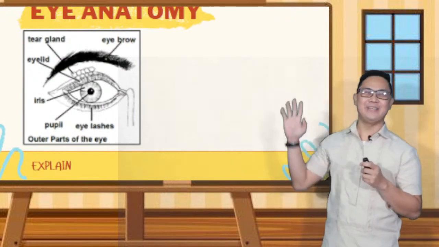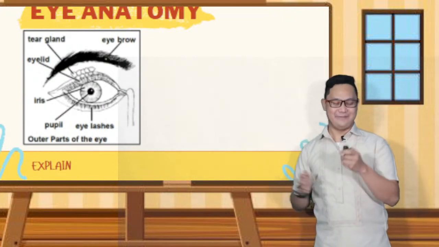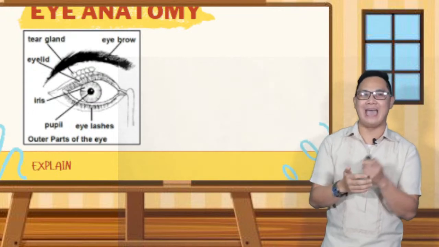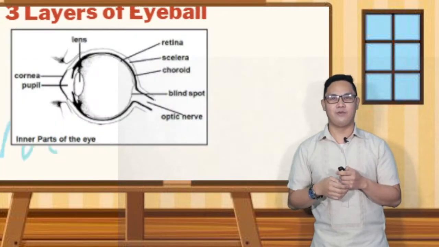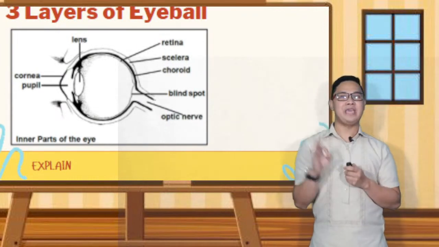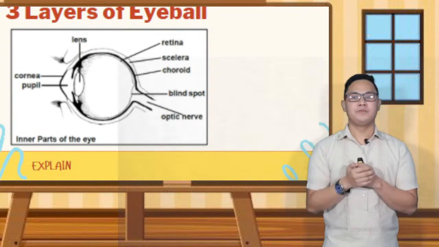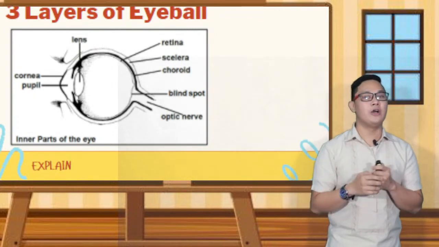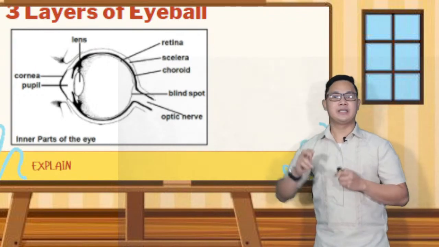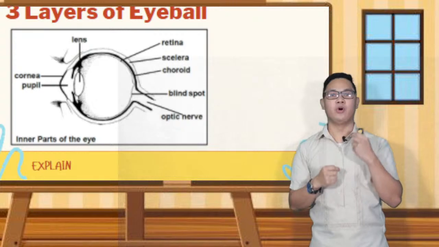You can see the picture of the eye anatomy. This is the outer part of the eye. Let's take a look here at the inner part of the eye. We have 3 layers of the eyeball. The eyeball has 3 layers or linings of cells. The first part, we can see here, is the sclera. The sclera is the white part of your eye.